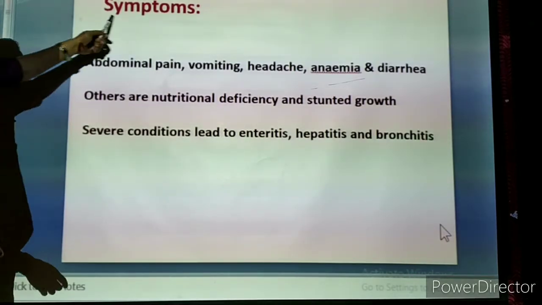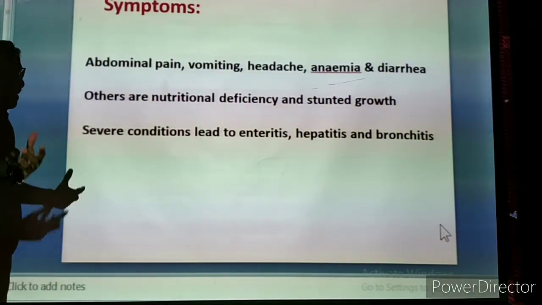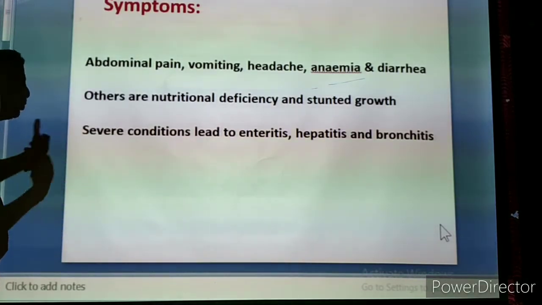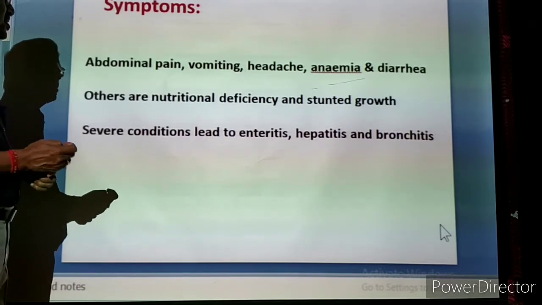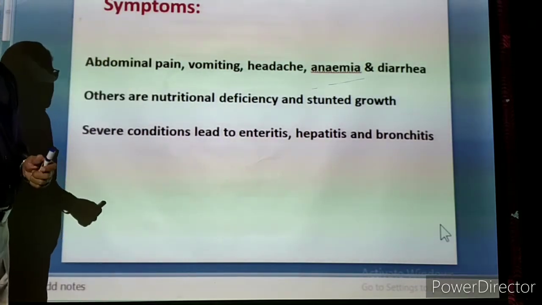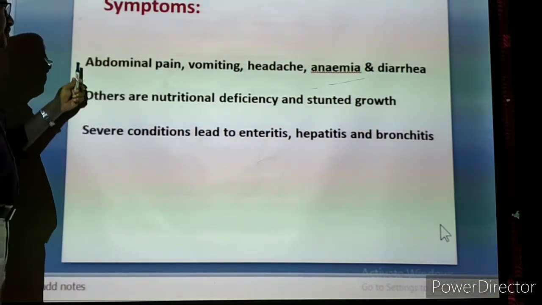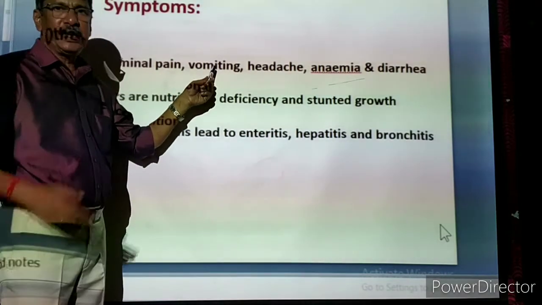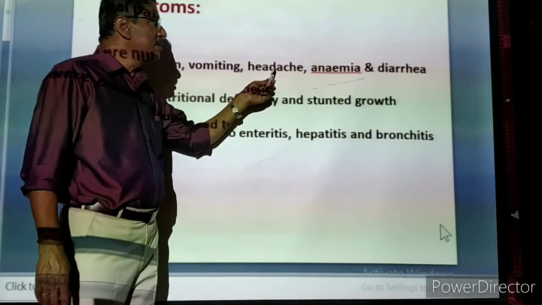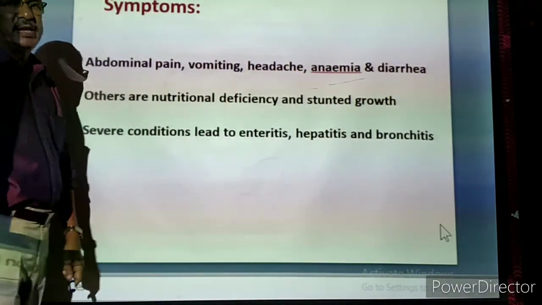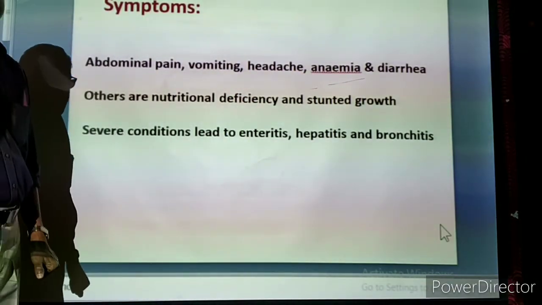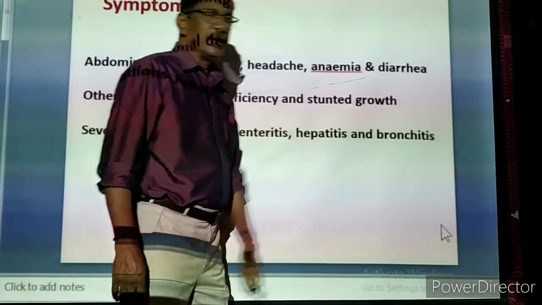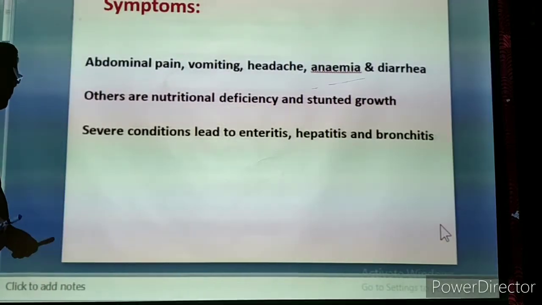Now, what are the symptoms of ascariosis? Suppose in one child or adult the eggs have entered and grown into worms, and a lot of worms are there in the intestine. What symptoms develop in the body? Abdominal pain, severe stomach pain, vomiting, headache, anemia. Already I told you the meaning of anemia: fewer RBCs, the RBC count in the blood goes down. Diarrhea, that is, loose motion.